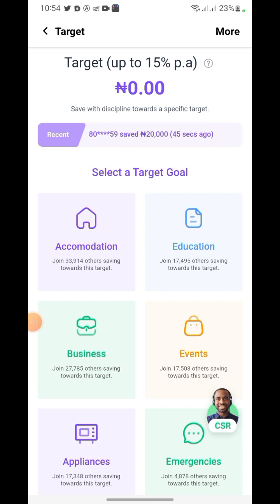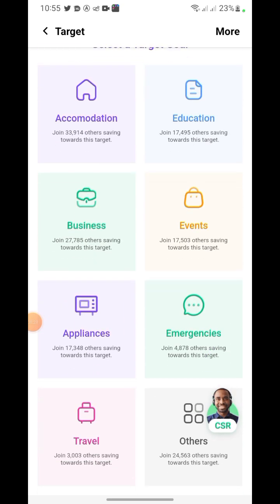All right, so you have accommodation, you want to save towards your accommodation, you want to save towards your education or your children's education, and you want to save towards your business or events that you're having in the next 3 to 5 months. You want to save towards them. You want to save towards appliances, emergencies, and traveling and all.